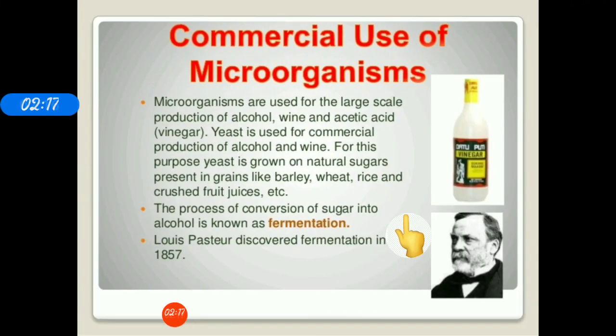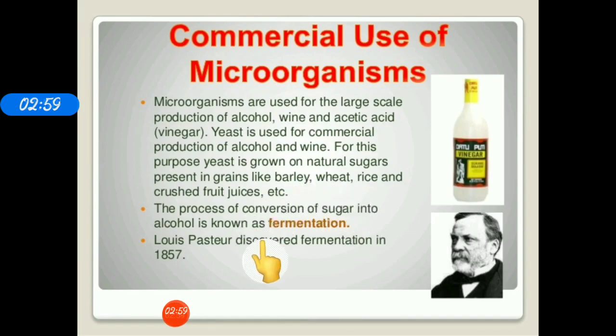Next, we have the commercial use of microorganisms. Microorganisms are used on a large scale for the production of alcohol, wine, and acetic acid. Here also the fungus yeast is used for this production. For this purpose, yeast is grown on natural sugars present in grains like barley, wheat, rice, and fruit juices, etc. The process of conversion of sugar into alcohol is known as fermentation, and the scientist who discovered fermentation is Louis Pasteur in the year 1857.